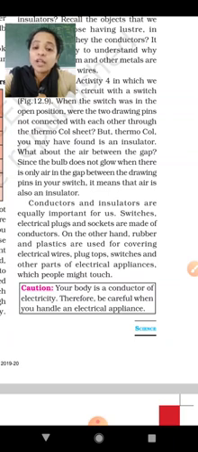See, our body is a conductor of electricity. Therefore, be careful when you handle electric appliances. See what they are telling, that our body is a conductor. When we touch the electric thing directly with our hand, we will get a shock. Okay. So the body is considered a conductor. Current can pass through our body. Okay. So our body is a conductor.